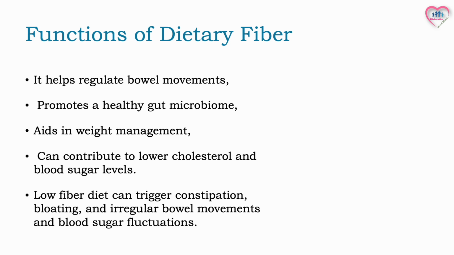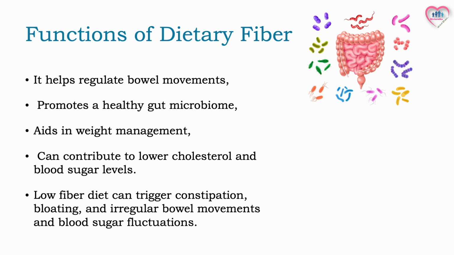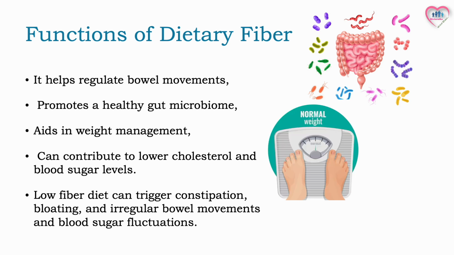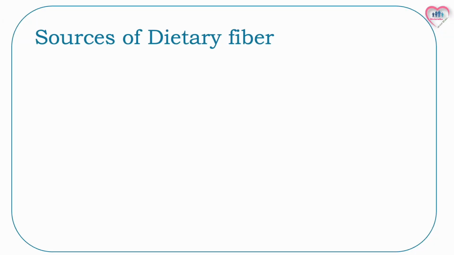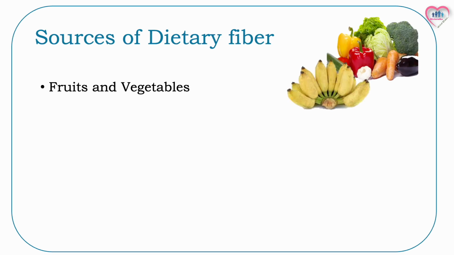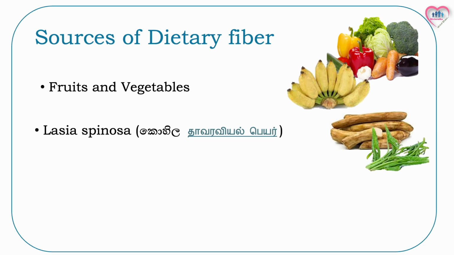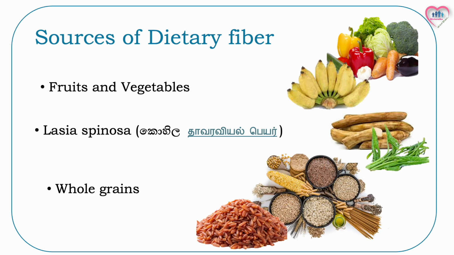The functions of dietary fiber are, it helps regulate bowel movements, promote a healthy gut microbiome as fibers act as food for such bacteria. Fiber aids in weight management, it can contribute to lower cholesterol and blood sugar levels. Therefore, low-fiber diet can trigger constipation, bloating, irregular bowel movements and blood sugar fluctuations. Sources of dietary fiber. Fruits and vegetables are a good source of dietary fiber. The vegetable Lasia spinosa is an excellent source of dietary fiber and has quite high levels of it, hence often used as a natural remedy for constipation. Whole grains also provide a fair amount of fiber.